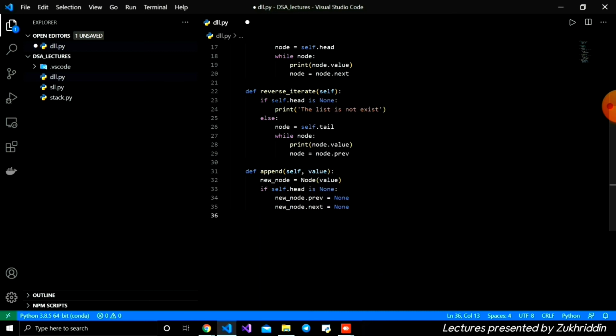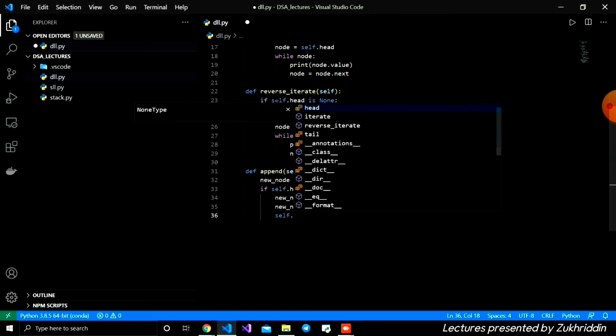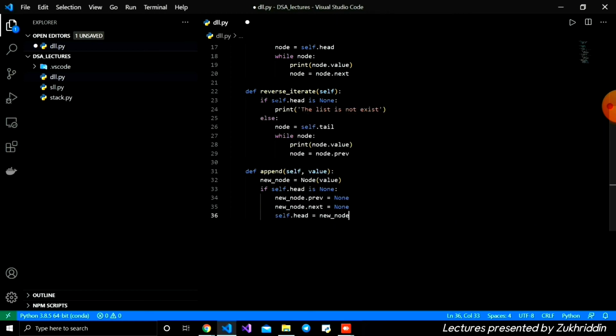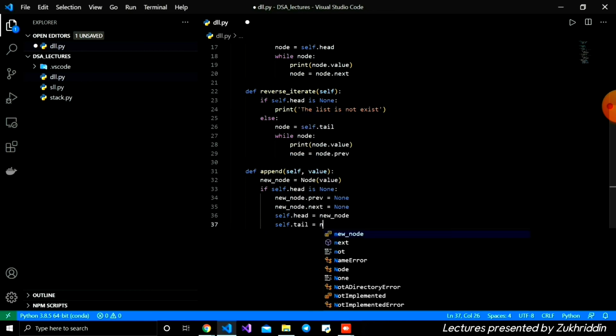These are the pointers of every node; since this is the only node, we don't have any reference to a next or previous node, therefore both pointers are None. Then self.head is equal to new_node, and self.tail is also equal to new_node.